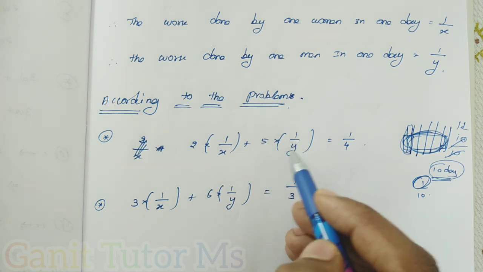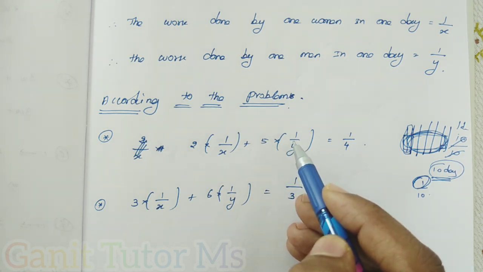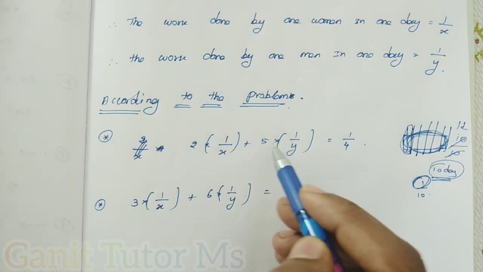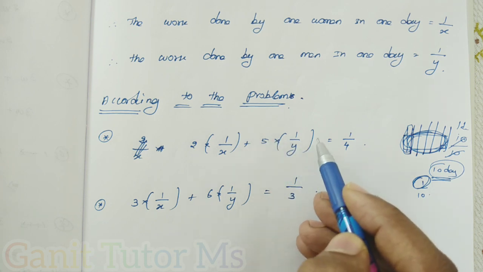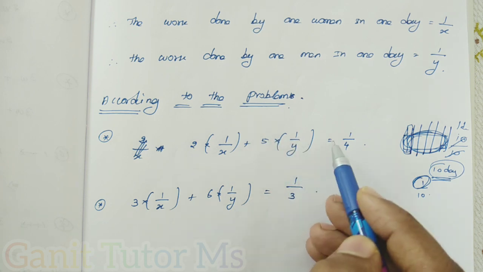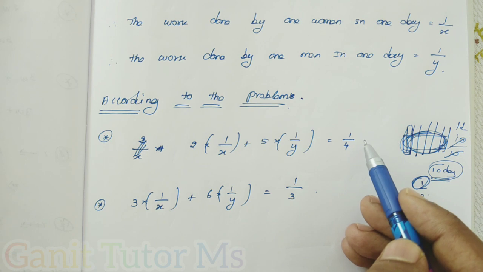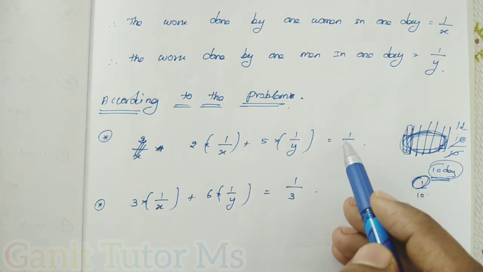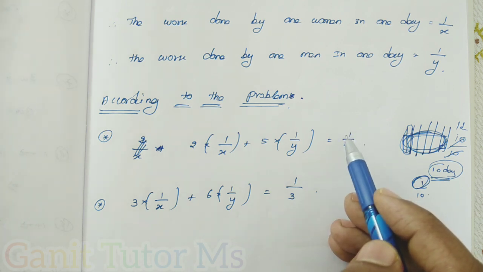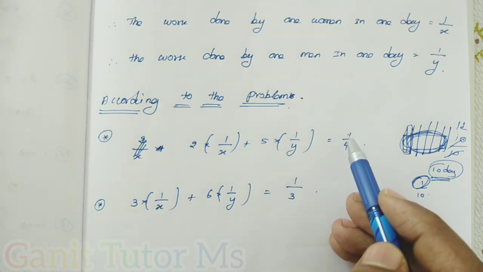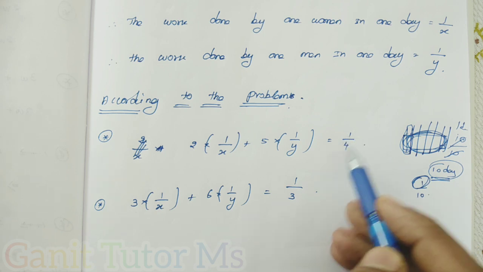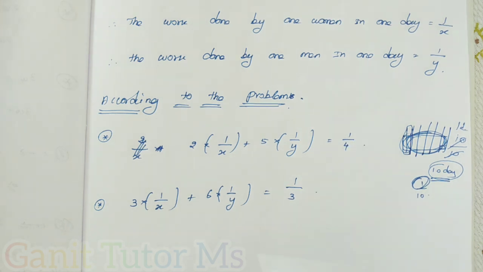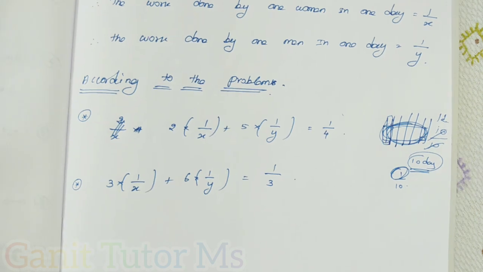One man completes 1 by y, so 5 men complete 5 into 1 by y. This is done in 4 days, so per day the work completed is 1 by 4. The one work is completed in 4 days, so per day it is 1 over 4.